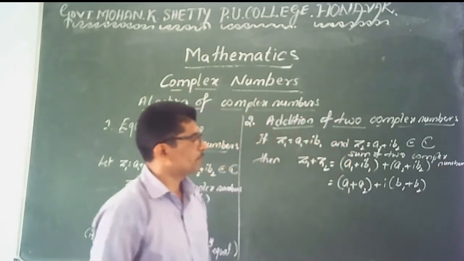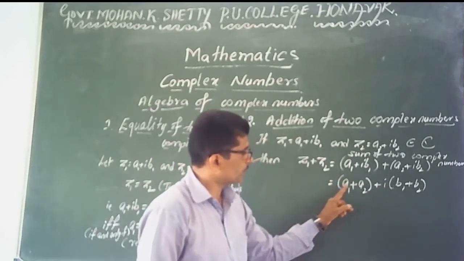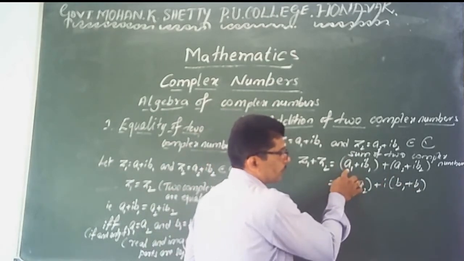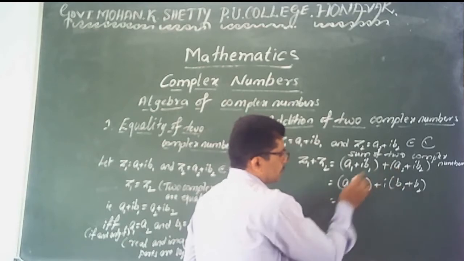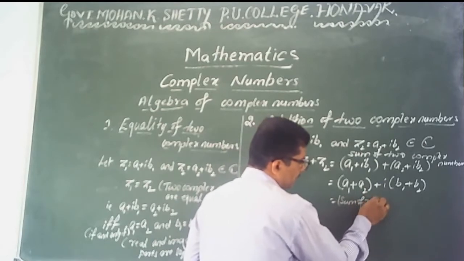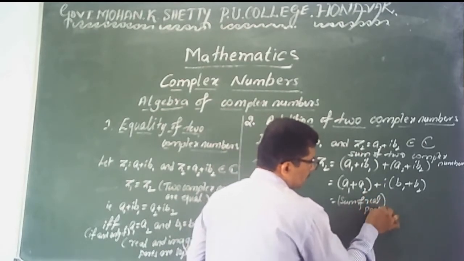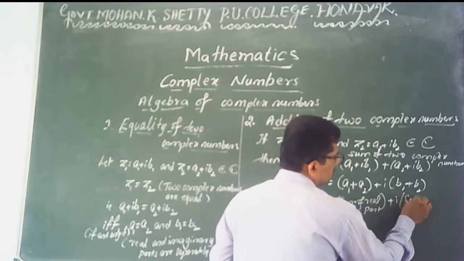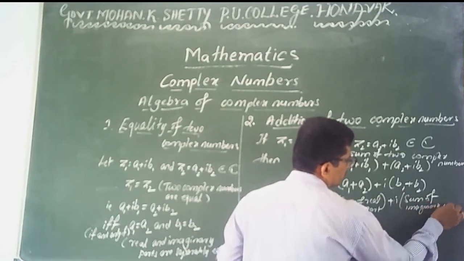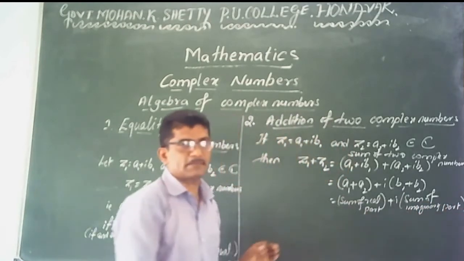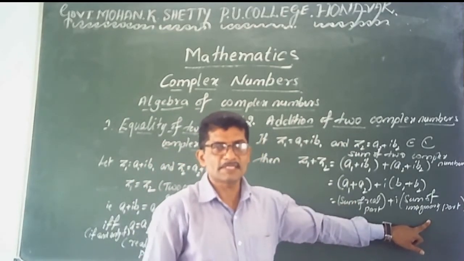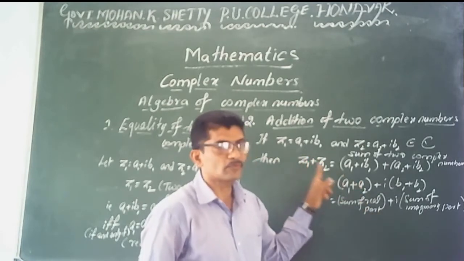Sum of two complex numbers: a1 plus i into b1 plus a2 plus i into b2 is equal to a1 plus a2 plus i into b1 plus b2. a1 means the real part of the first complex number, a2 means the real part of the second complex number. It means the sum of real parts plus i into the sum of imaginary parts. In the sum of two complex numbers, the real part is the sum of the real parts and the imaginary part is the sum of the imaginary parts. That one is the sum of two complex numbers.